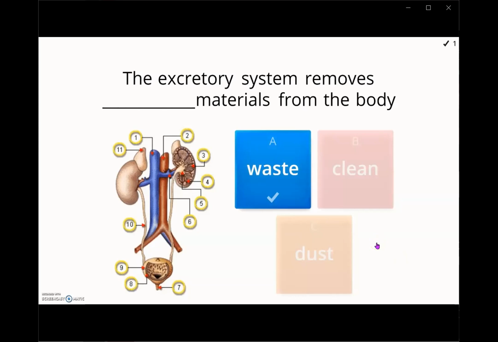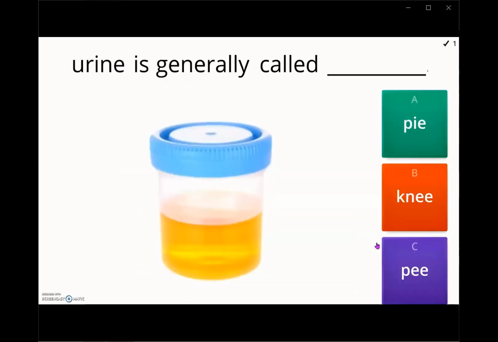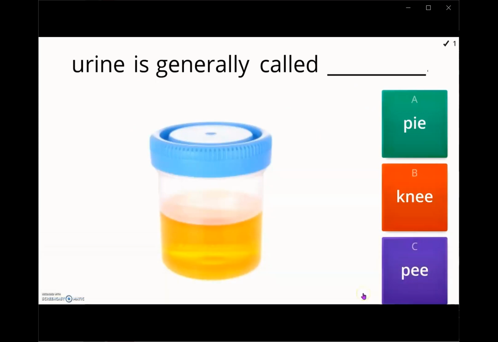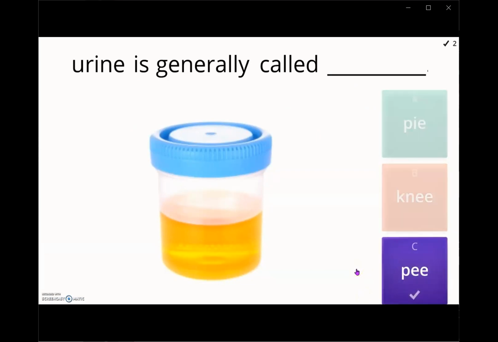Now let's see our number 2 summary question. Urine is generally called blank. Is it pi, me, or P? P. Are you sure? P. Yes. Let's see if it's correct. P is correct. Good job.